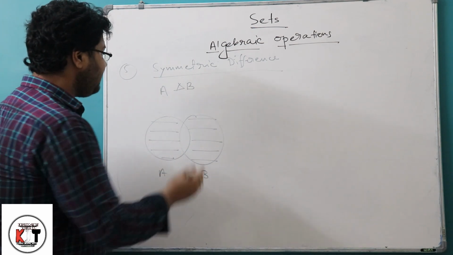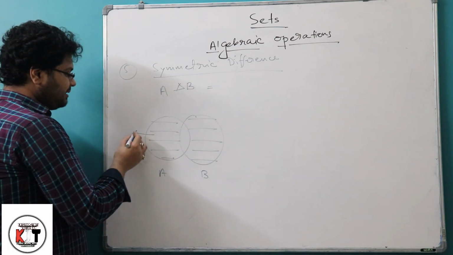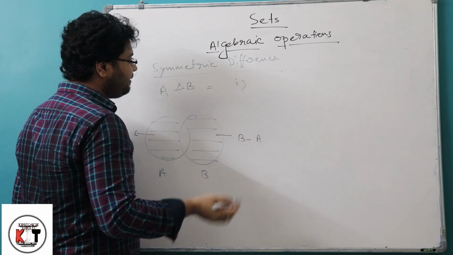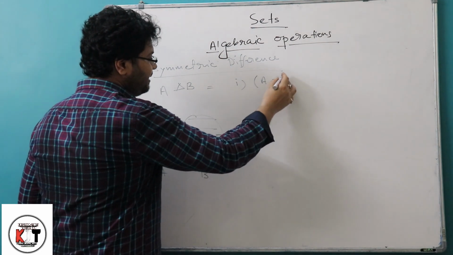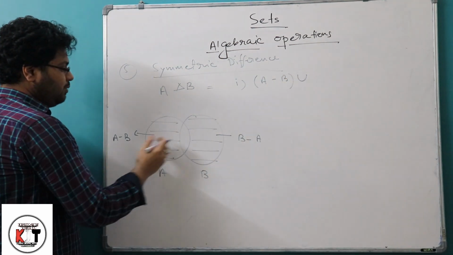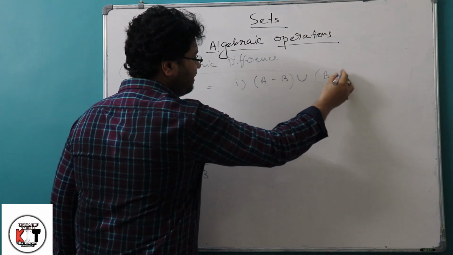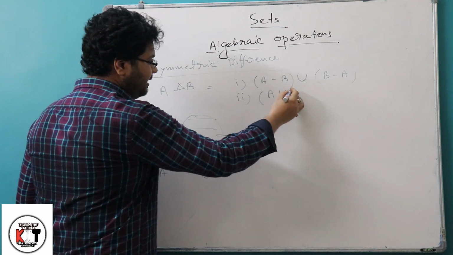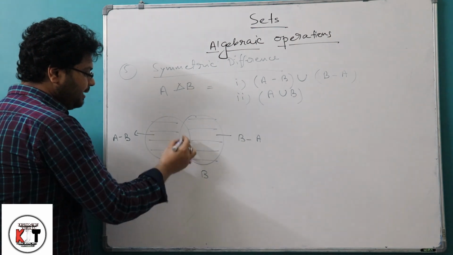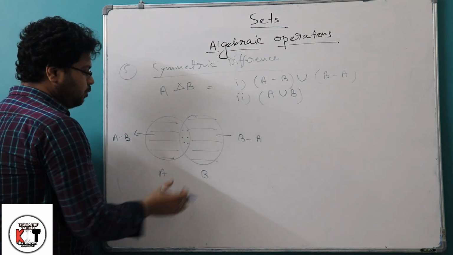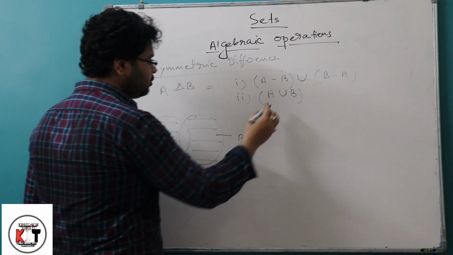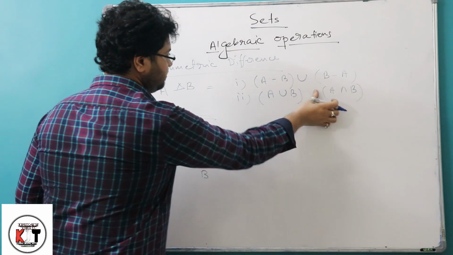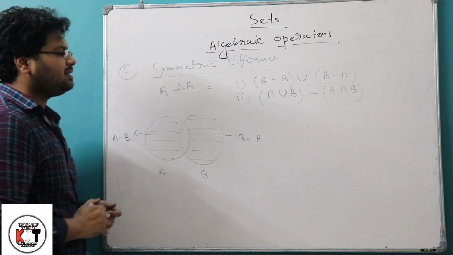So this part is A minus B, and this part is B minus A. You can write the formula for symmetric difference as A minus B union B minus A, and we will get the symmetric difference. We can also write A union B, that is the whole part, and if we subtract this dotted part, we will also get that symmetric difference. So that is minus A intersection B. So this is the symmetric difference.